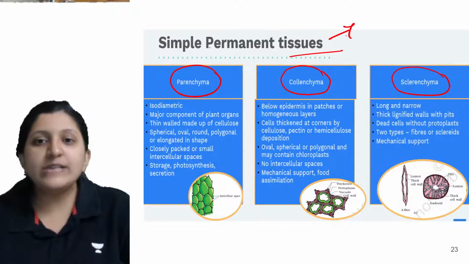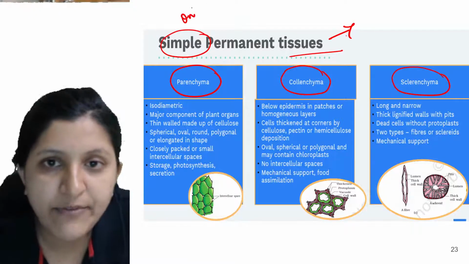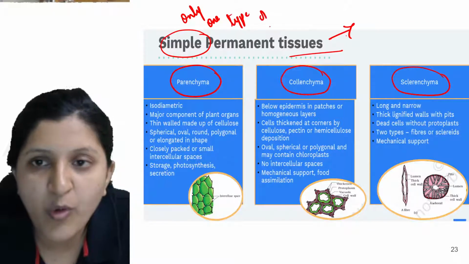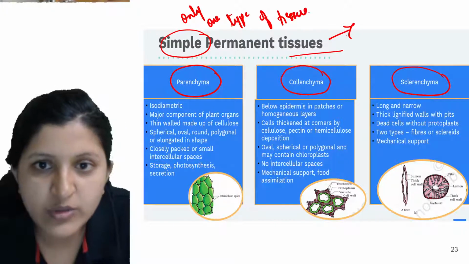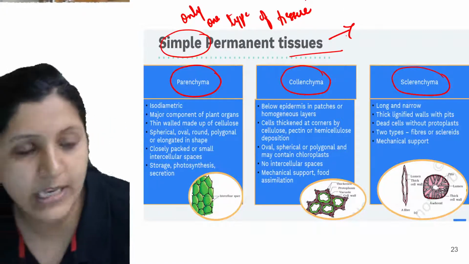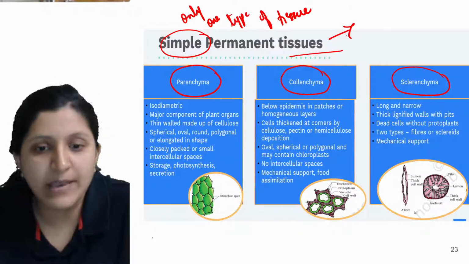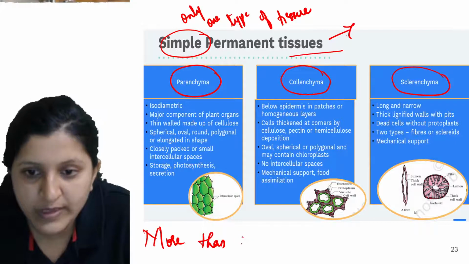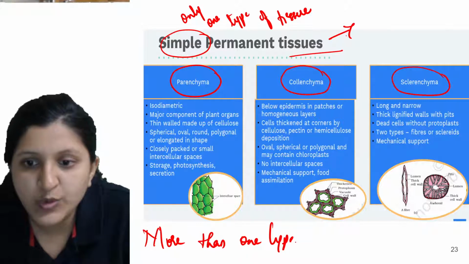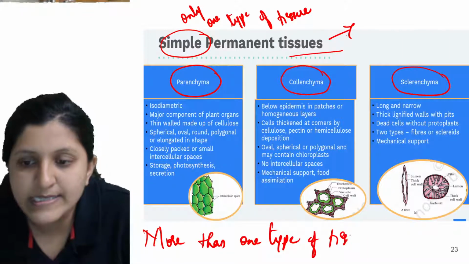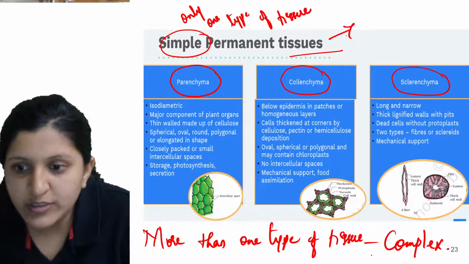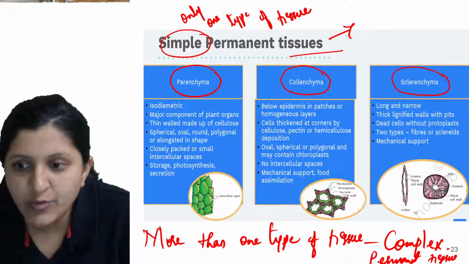Okay, so why do we say simple? Because only one type of tissue you can find. So only one type of tissue can be seen here, so this we call a simple permanent tissue. If more than one type of tissue is found, in that case this can be called a complex permanent tissue. All right, so let's get with the next one.